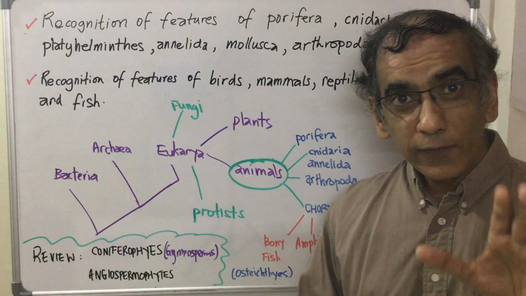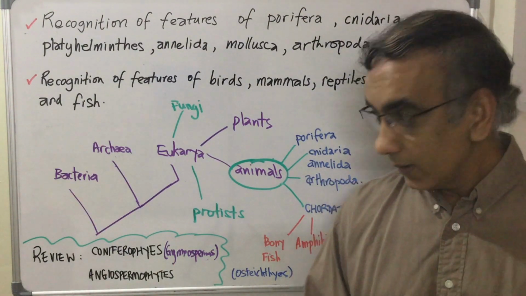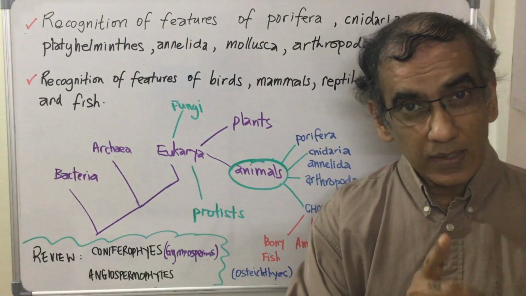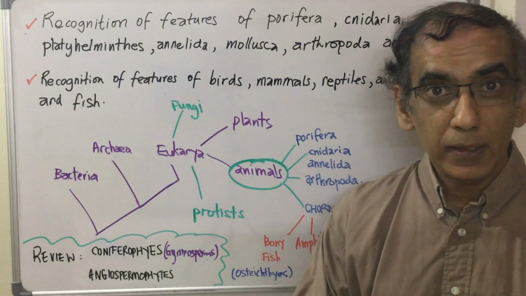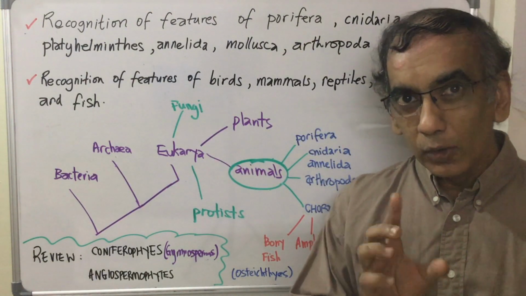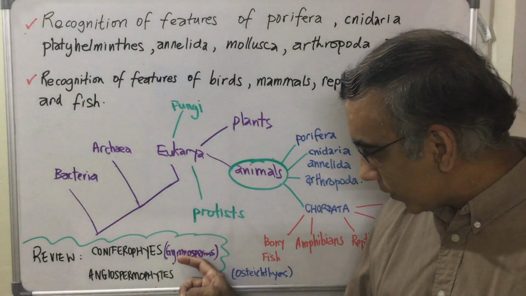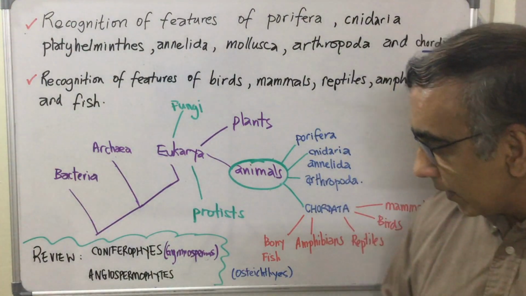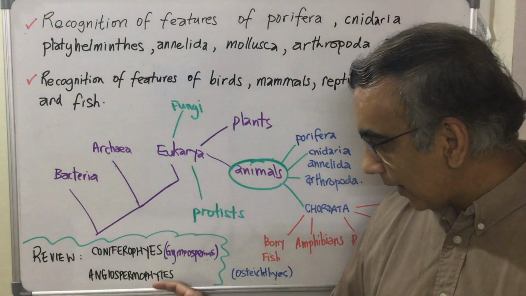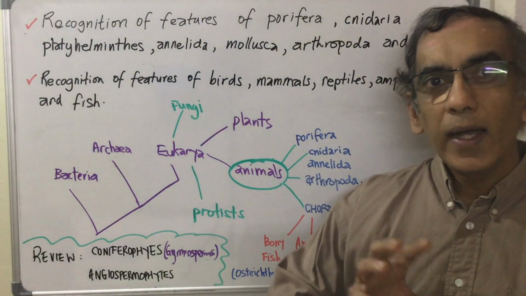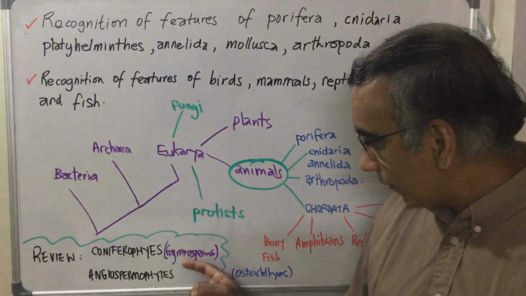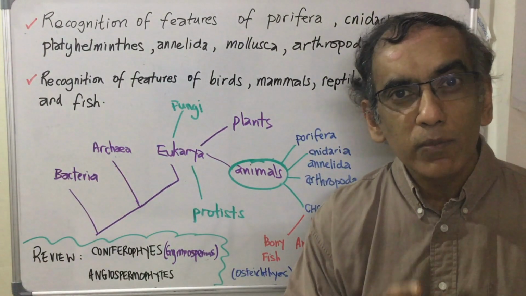But before moving further into today's work, let's take a look back at our last lesson where we were looking at a similar situation for the plant kingdom. And we ended up looking at two specific groups, two really big groups of the plant kingdom, the coniferophytes and the angiospermophytes.